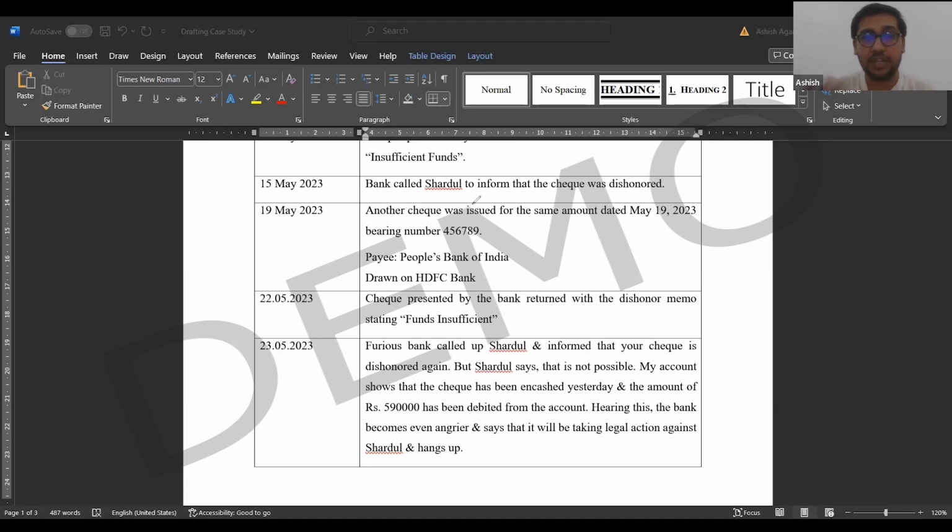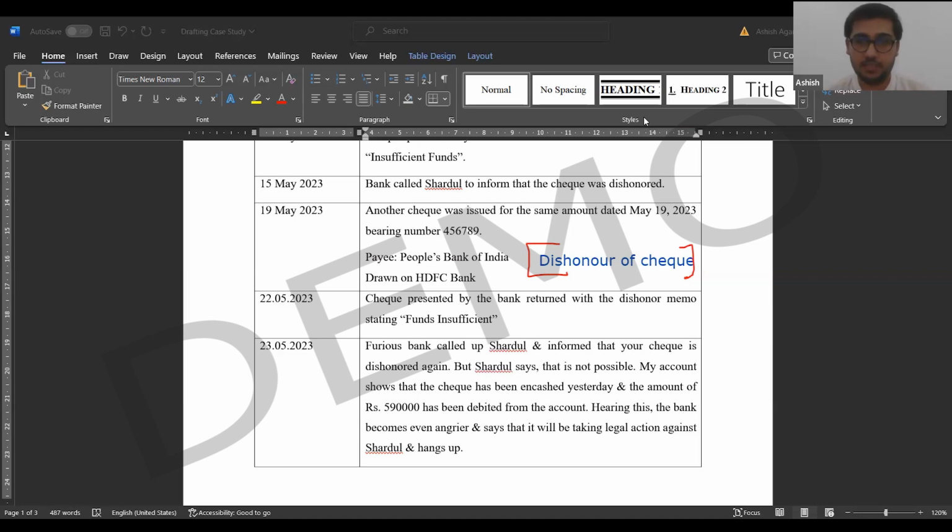The case is called a check bouncing case, or in legal terms, dishonor. The dishonor of a check itself is an offense, a crime, under section 138 of the Negotiable Instruments Act. I will explain that.